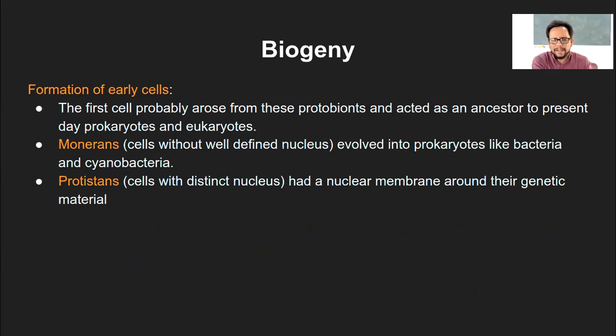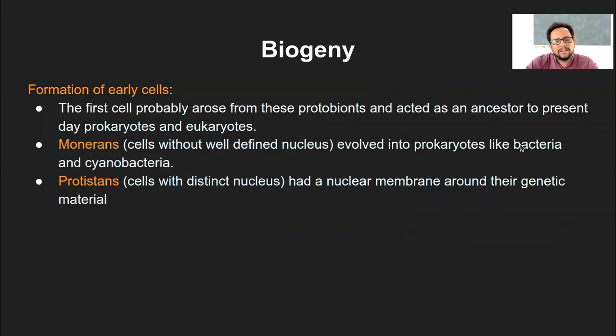So from a very simple living system to a simplest living cell, that transition would have taken again a certain amount of time. And that first living cell acts as an ancestor to all of the species that are present on the earth, including prokaryote as well as eukaryote. So there are these two specific categories, if you remember from the five kingdom classification, monerans. These are the cells without well-defined nucleus, which are closer to these protobionts, or what we call as protocells. And then they evolved into prokaryotes like bacteria and cyanobacteria.